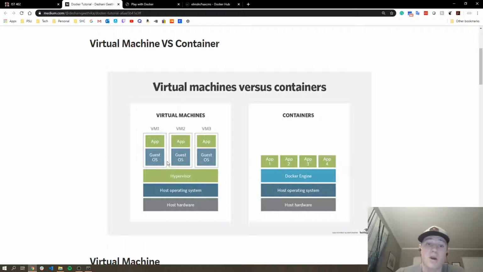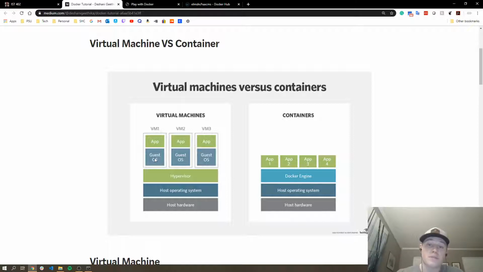Okay. Now each of these, the guest OS and each container, will have its own binary files and libraries, but with the virtual machine, you actually need the hypervisor and the guest OS, so that just adds more computing power that is required. And just overall, containers are a lot more lightweight because it doesn't need that hypervisor and that guest OS.